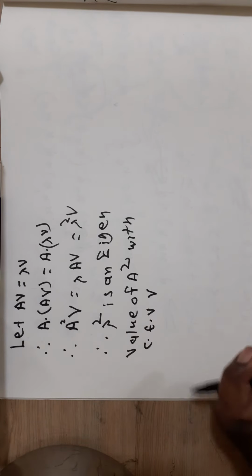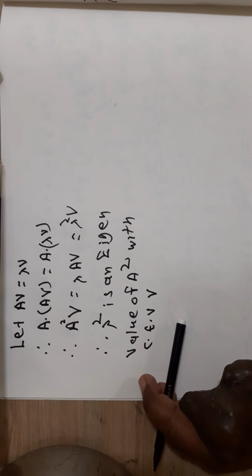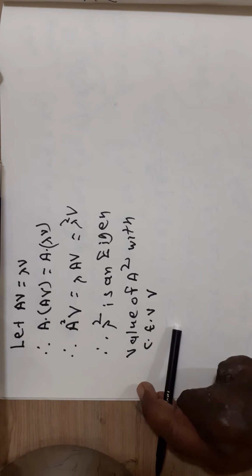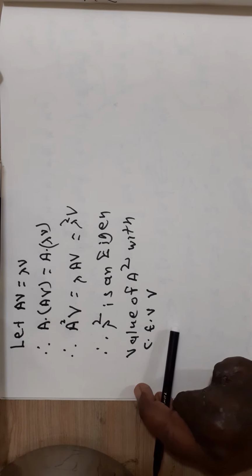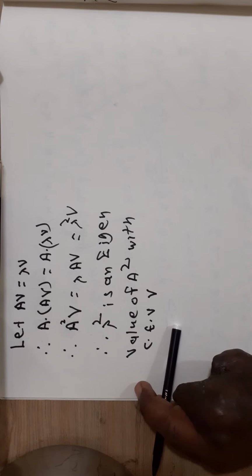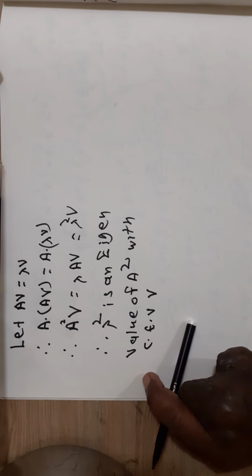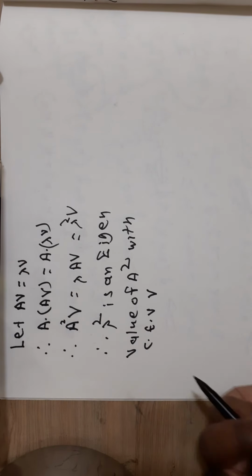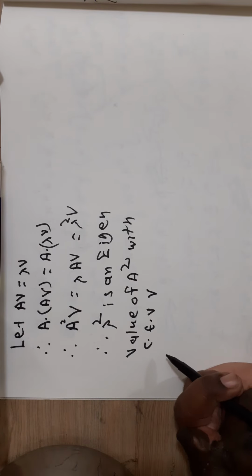Therefore the result is true for n is equal to 2. Here we are proving that if lambda is an eigenvalue of the matrix A with corresponding eigenvector V, then lambda raised to power n is an eigenvalue of A raised to n corresponding to eigenvector V. Now we proved the result for n is equal to 2.